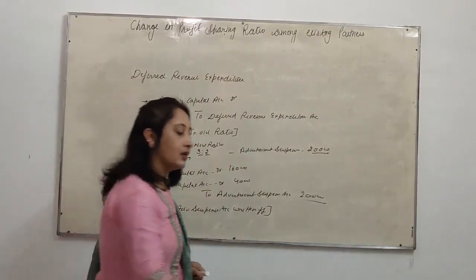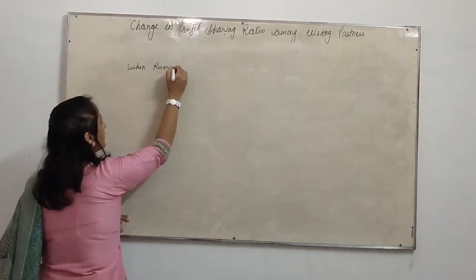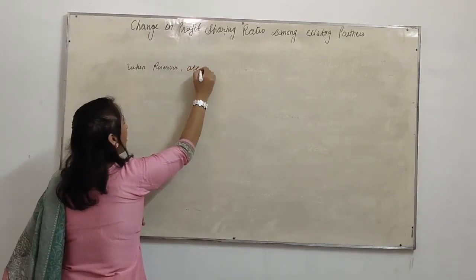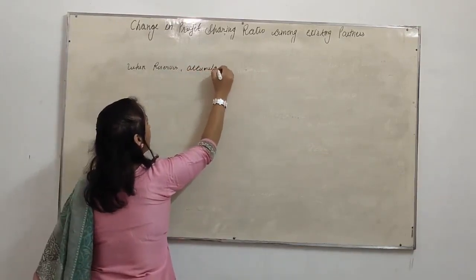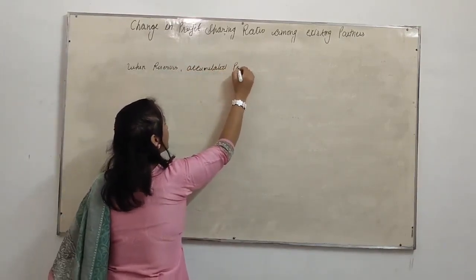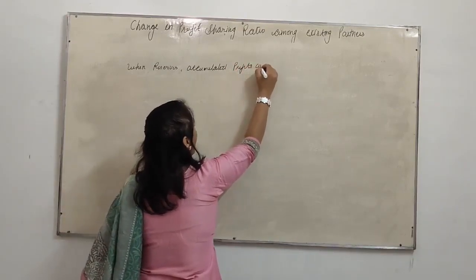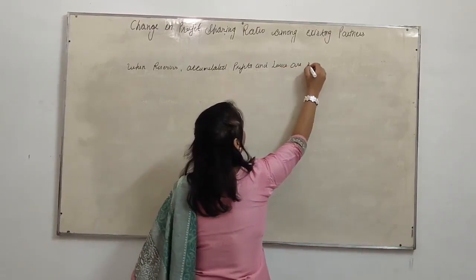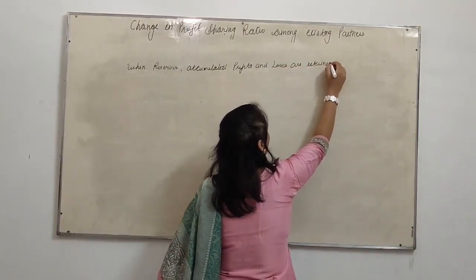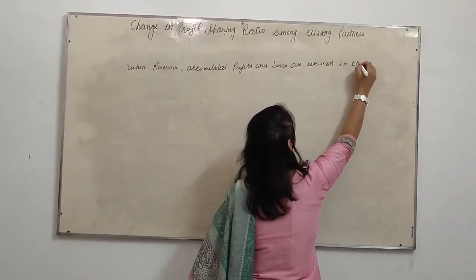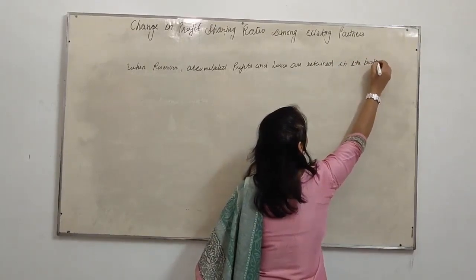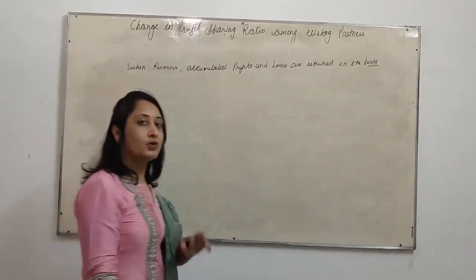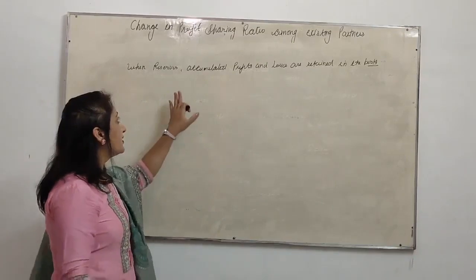Now one more case: accumulated profits and losses retained in the books. Now try to understand.